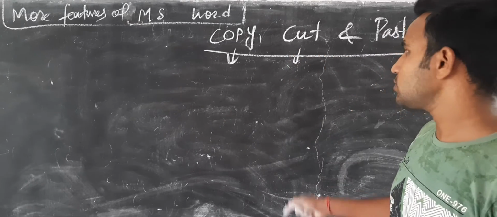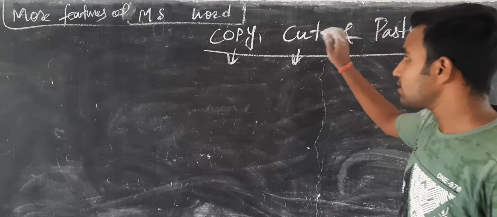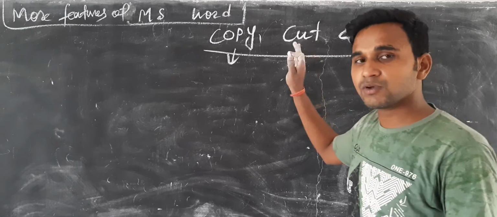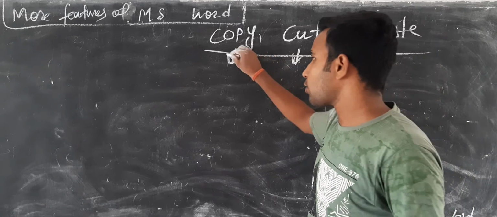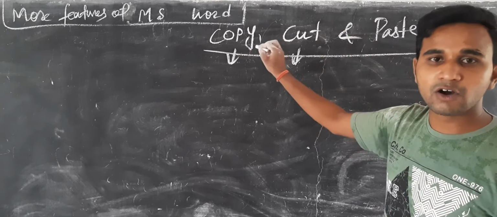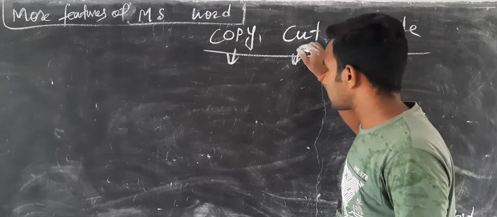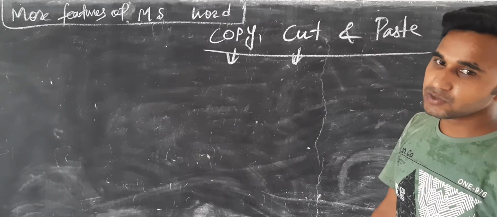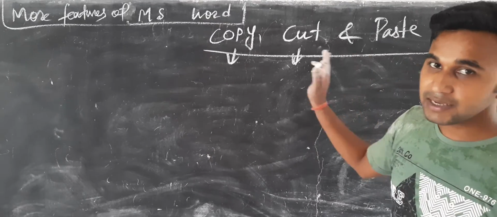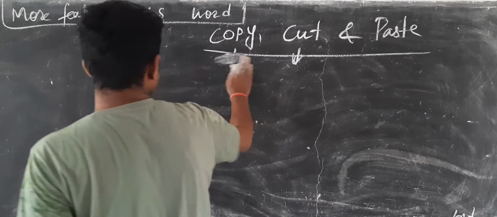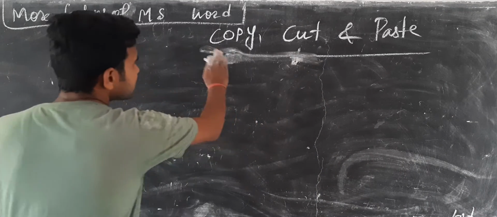So for this one we can use the cut command, and when we want to copy, select the copy command, and for cut, select the cut command. After this we need to paste it. So all steps are approximately the same.